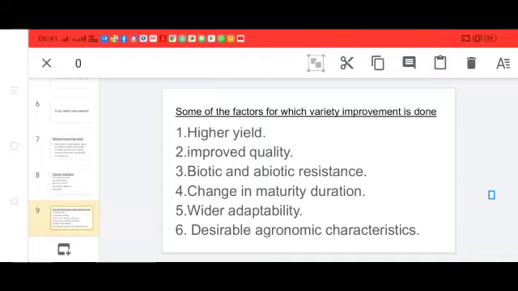Which are the factors? First one, higher yield. Second one, improved quality. Third one, biotic and abiotic resistance. Fourth one, change in maturity duration. Fifth one, wider adaptability. And sixth one, desirable agronomic characteristics. These are the factors for which variety improvement is done in crops and it provides better yield.